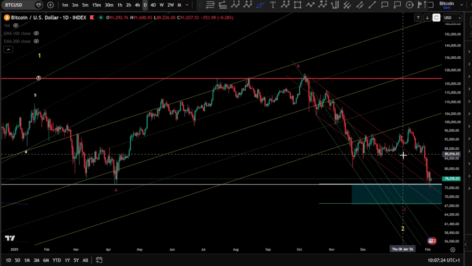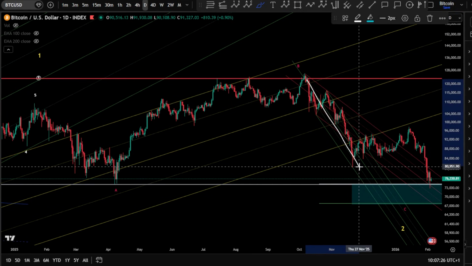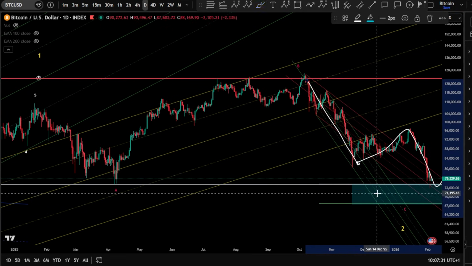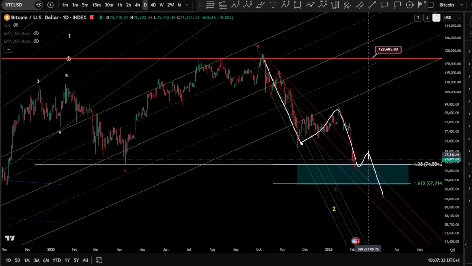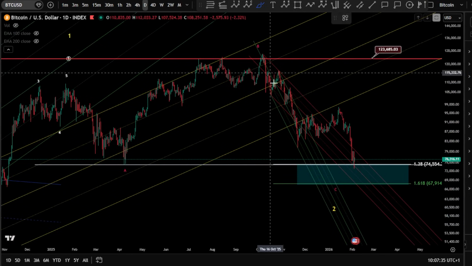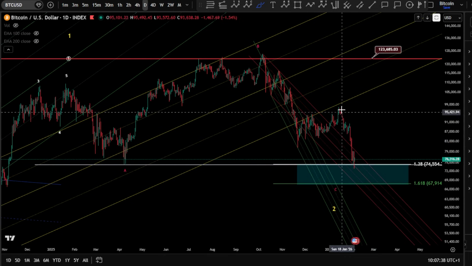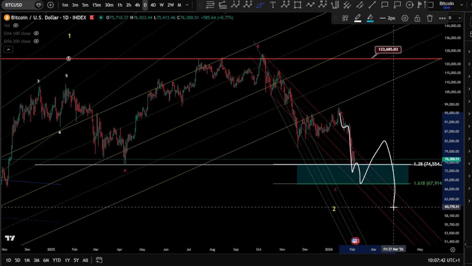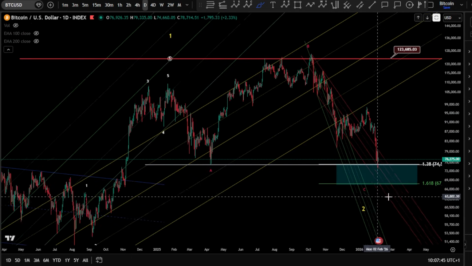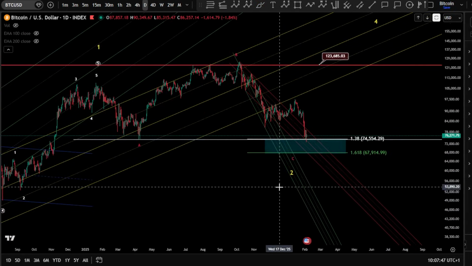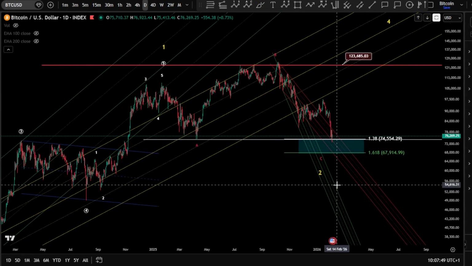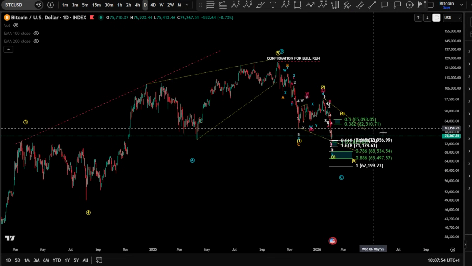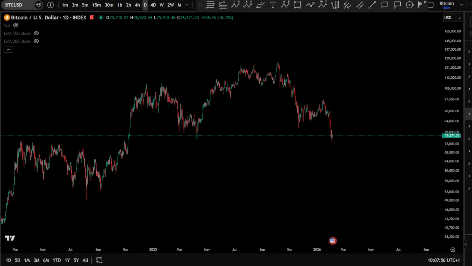In case it is a wave 4, but higher possibility it is a separated structure here as a wave 1, 2, 3, 4, and a 5 as an ending diagonal, to follow the base channel itself. As you can see, entering the base channel right now again within the wave 3. And then I'm looking for a wave 4 and a 5 to end up around the 1.618, 67K for Bitcoin.